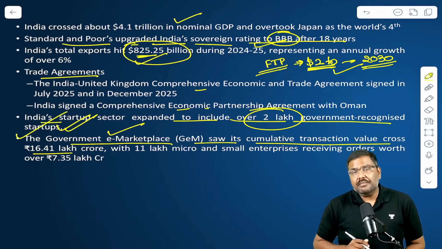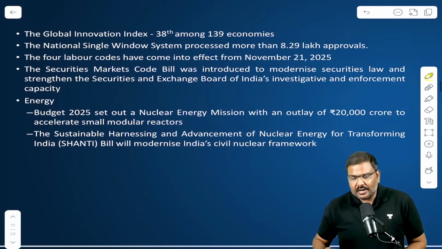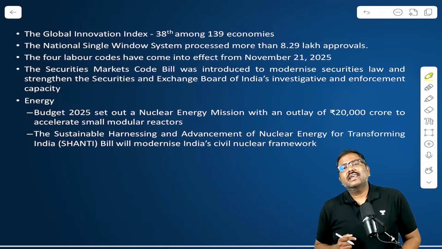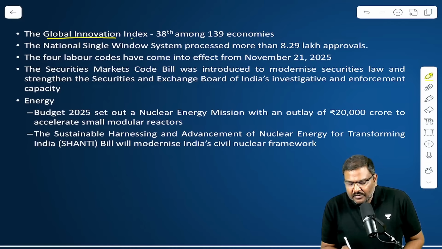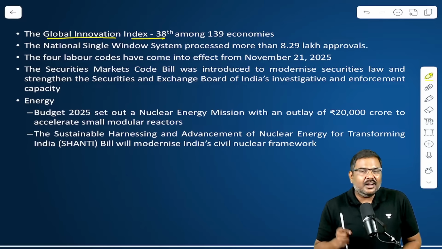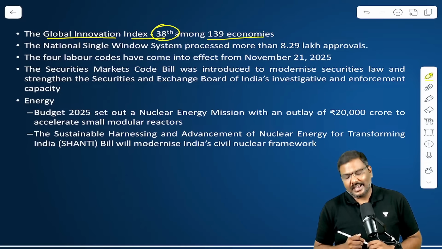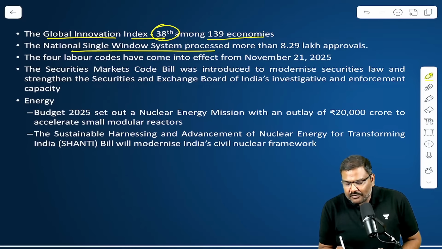That is another very important outcome which you can write about, government of India's reforms leading to outcomes. The Global Innovation Index: India's ranking is much better now. It is ranked 38th out of 139 economies. The National Single Window System, NSWS.